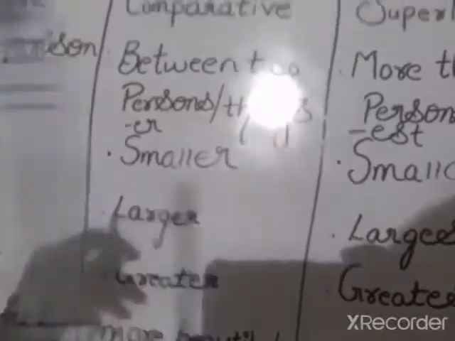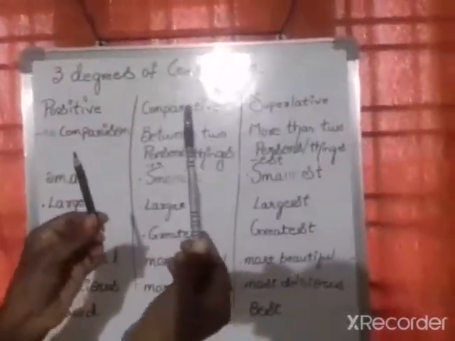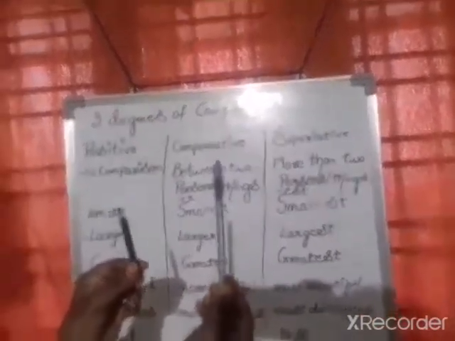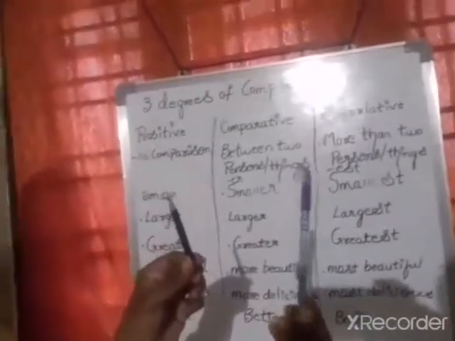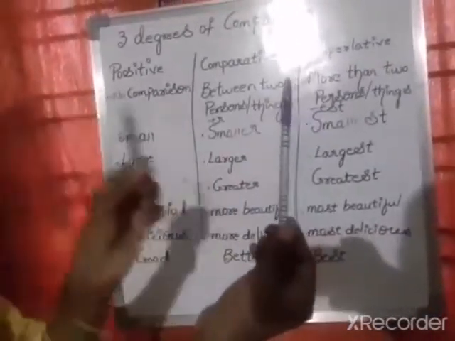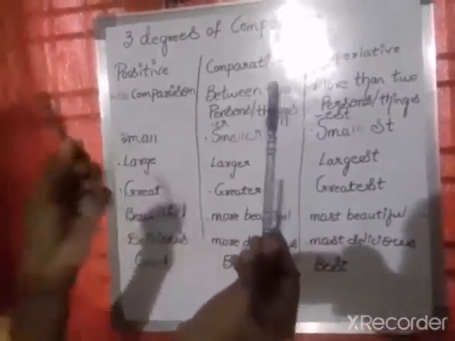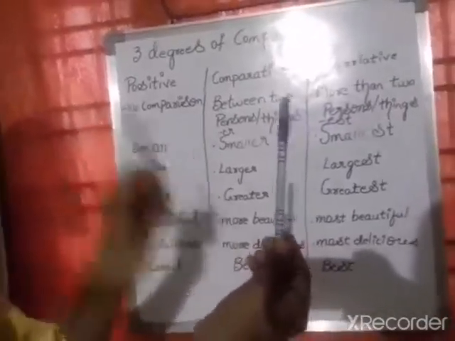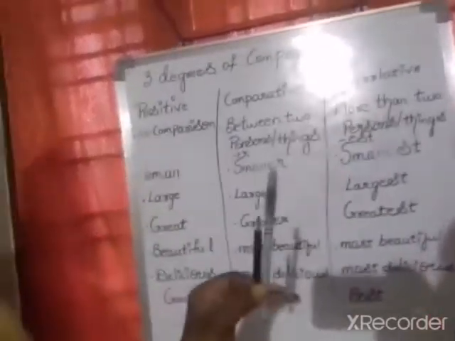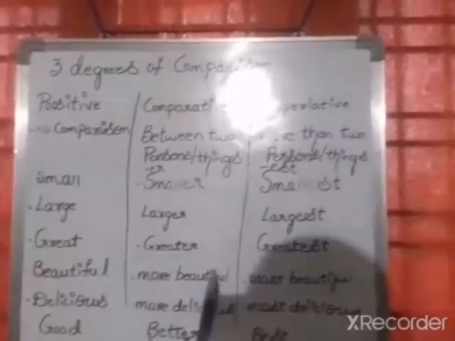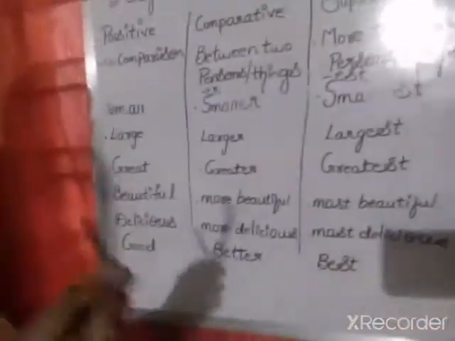Example. Here, when we make a comparison between pen and pencil, can you say which one is small? When you compare pen and pencil here, can you tell which one is small, ma? Yes, pencil is smaller. Pencil is smaller than pen. So here we are comparing two objects. Out of that object, pencil is smaller than pen. Did you understand what is comparative degree?